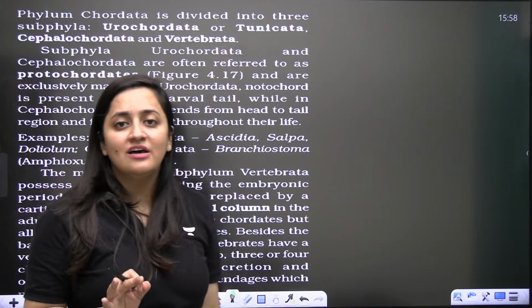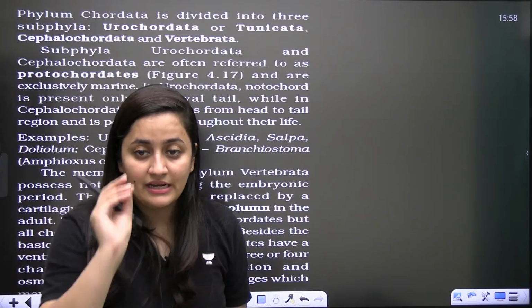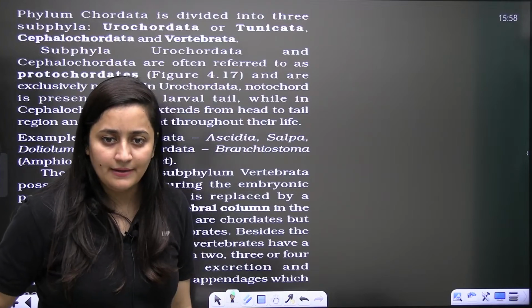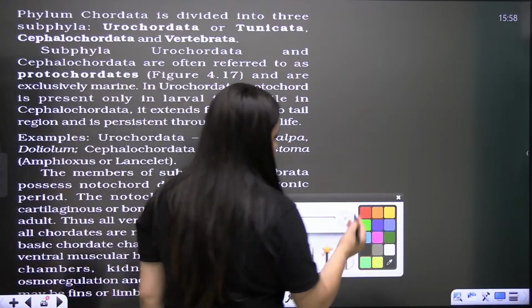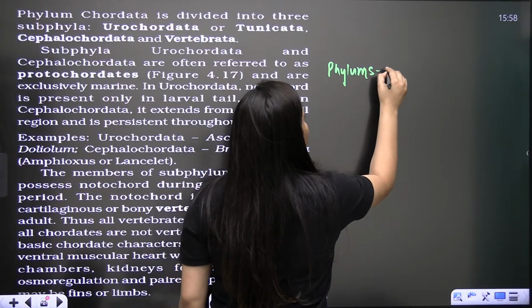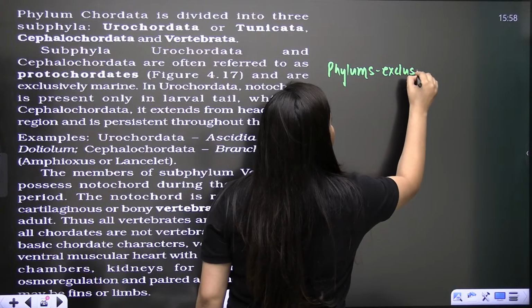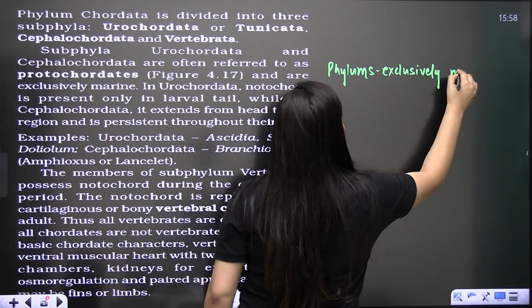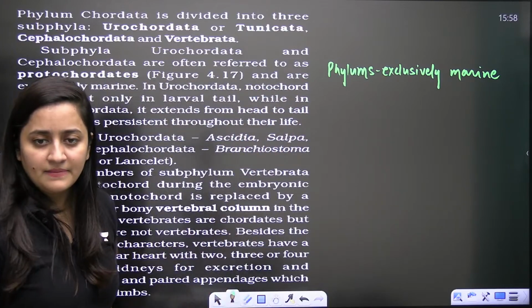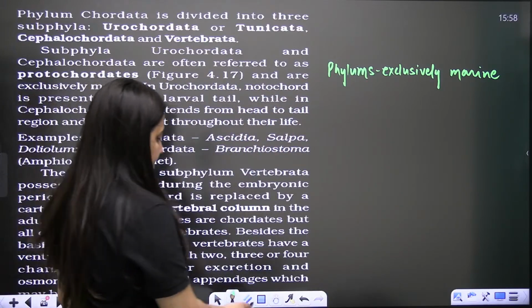So these two subphylums are exclusively marine. Can you write down the names of the phyla that are exclusively marine? Yes, be quick, please.